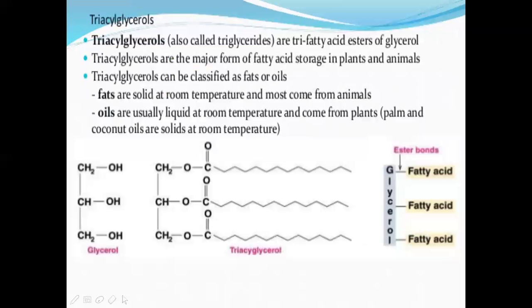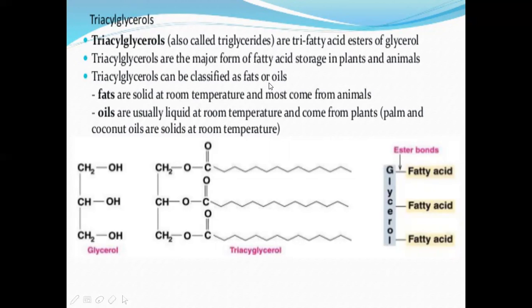Now, triglycerols are tri-fatty acid esters of glycerol. We have understood. Triglycerols are the major form of fatty acid storage in plants and animals. So whatever fatty acids or waxy substances we are seeing in plants, and oils or fats we are seeing in animals, all these compounds are made of triglycerols or triglycerides.